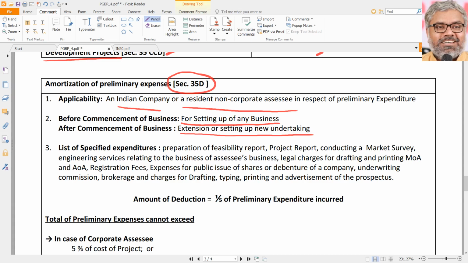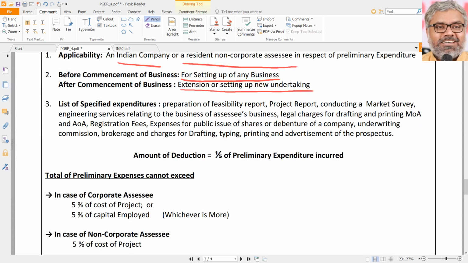You have to go back to the basic principles. Any expenditure incurred prior to the setting up of business normally is not allowed. That is why we needed a separate provision for it. 35D allows it. So preliminary expenditure is also like that. Expenditure incurred prior to the setting up of business also is allowed as deduction under section 35D. But what type of expenditure? Not any expenditure. Expenditure should be related to these things.